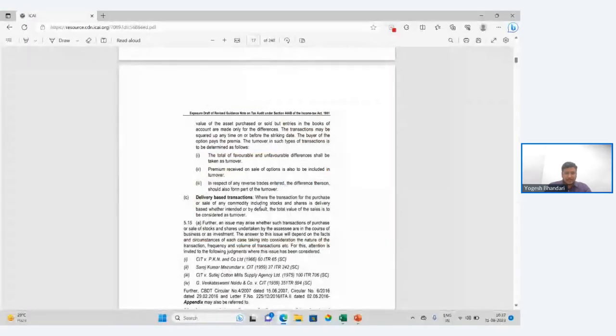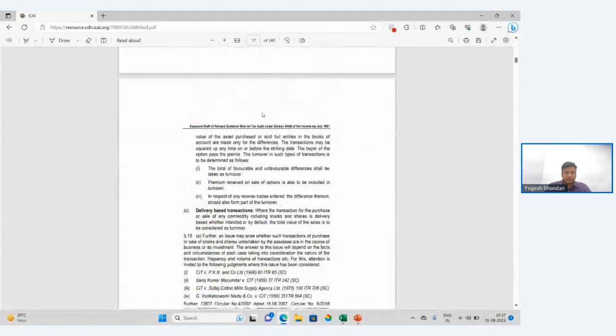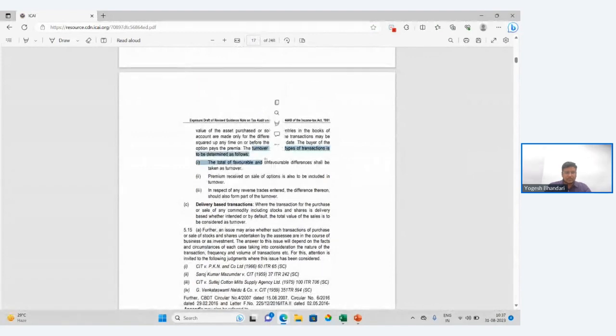It says that this is basically for derivatives, futures, and options. It says that turnover in such types of transactions is to be determined as follows. The total of favorable and unfavorable differences shall be taken as turnover. When we talk about favorable and unfavorable differences, it is talking about profit and loss.